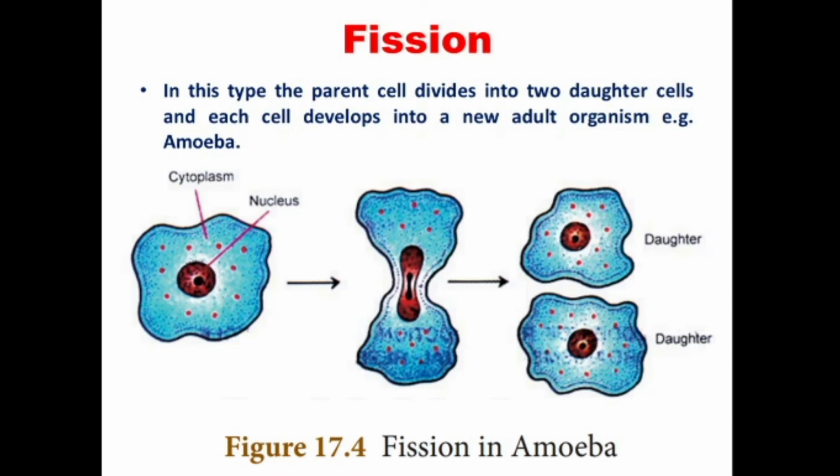Fission is one type of vegetative reproduction. In this type, the cell divides into two daughter cells and each cell develops into a new adult organism. Example, amoeba. During this process, the nucleus is divided and it is followed by a cytoplasmic division initiated by the invagination of the cell wall. Finally, the single parent cell gets divided into two daughter cells.